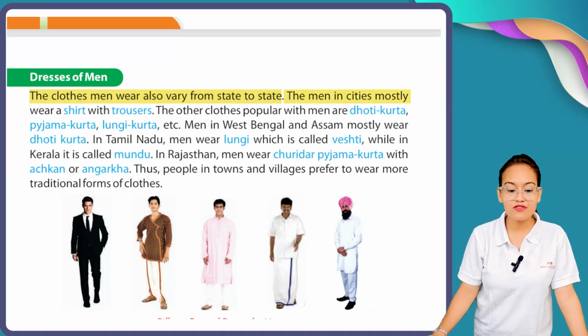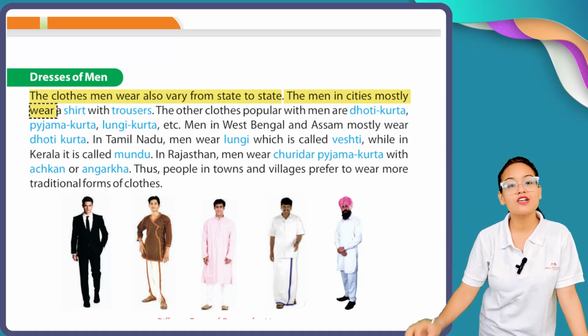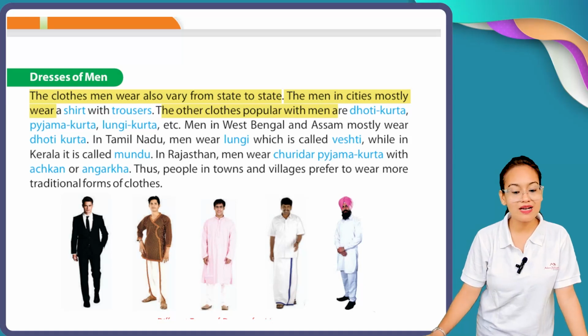The men in cities mostly wear a shirt with trousers. The men who live in cities or towns prefer wearing shirts with trousers. The other clothes popular with men are dhoti kurta, pajama kurta, lungi kurta, etc.